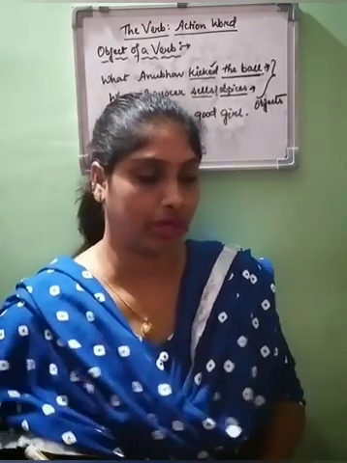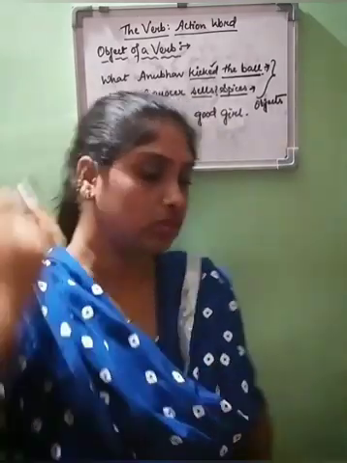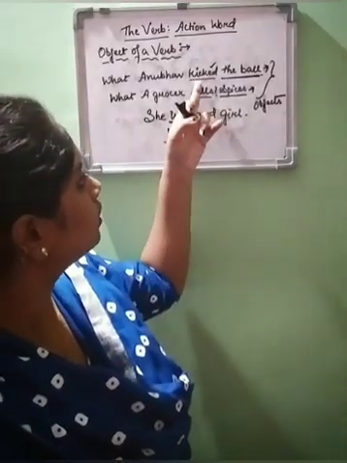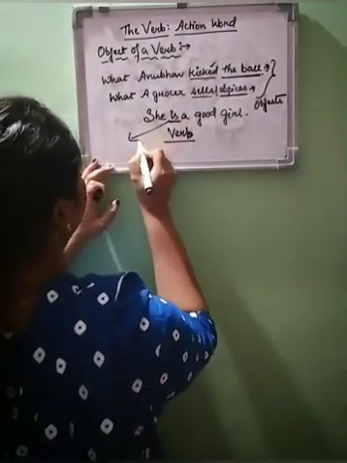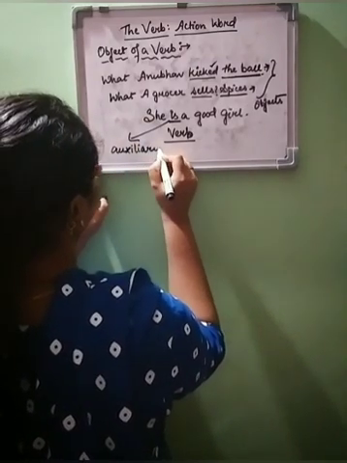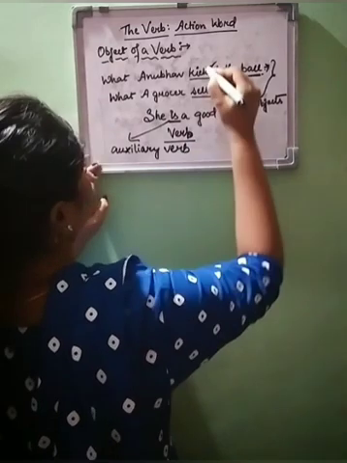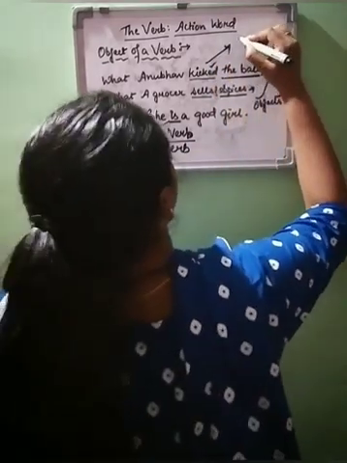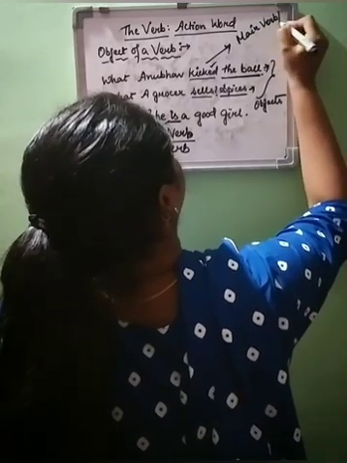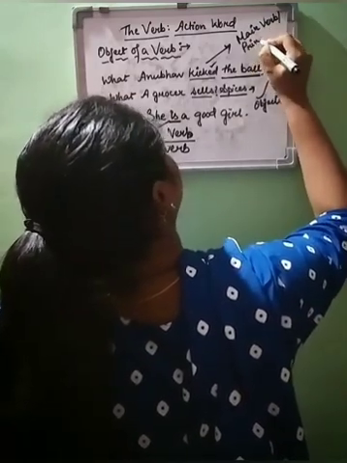So this is an auxiliary verb, okay, and this is also an auxiliary verb, and this is the main verb, which can also be called the principal verb.